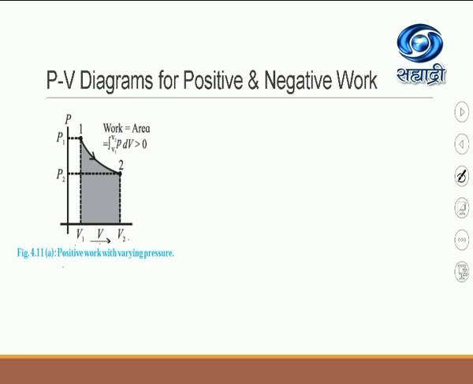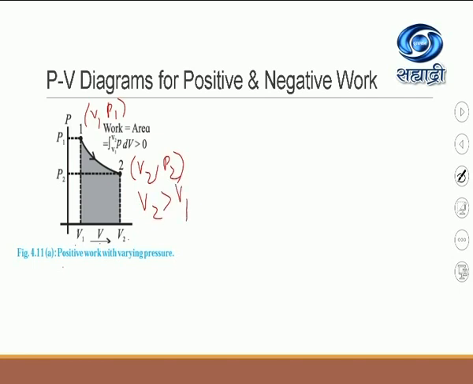So at 1, see the coordinates, I can write them V1, P1. What happens at 2? The coordinates will be V2, P2. Now you tell me whether the gas has expanded or not. Observe the V1 and V2 values. V2 is greater. So here, this is the case of positive work done. Why? Because the gas has expanded as V2 is greater than V1.